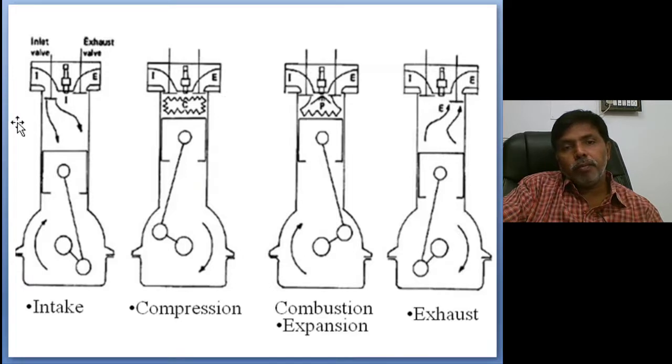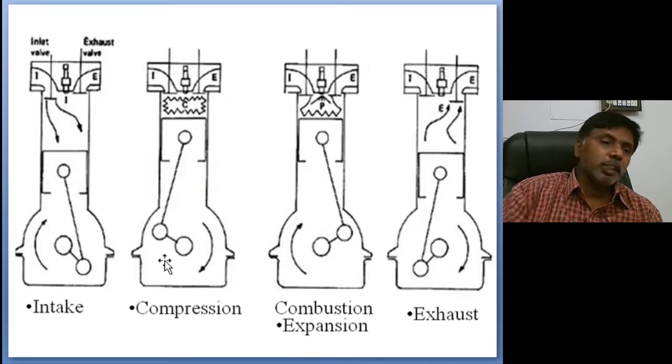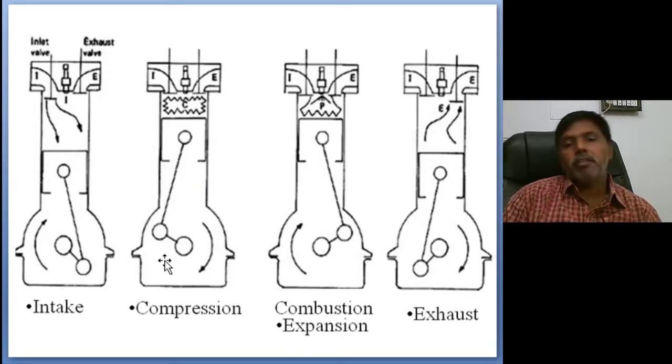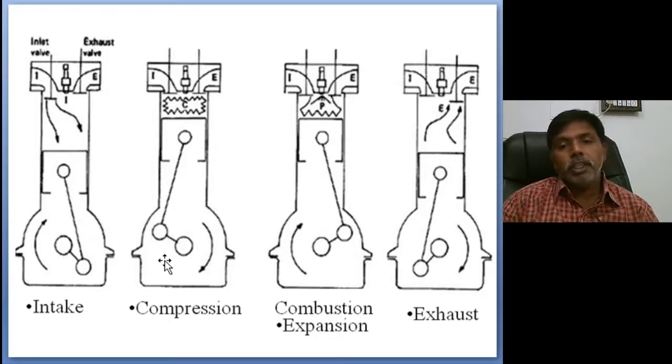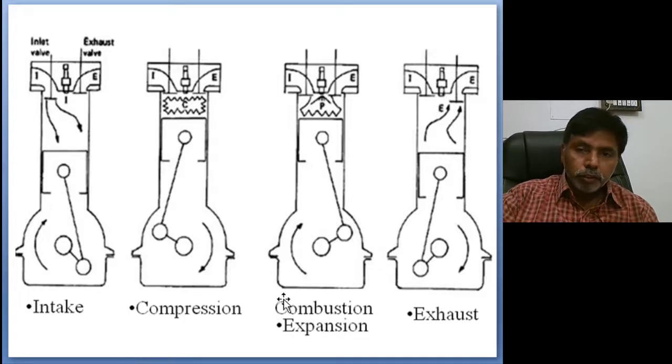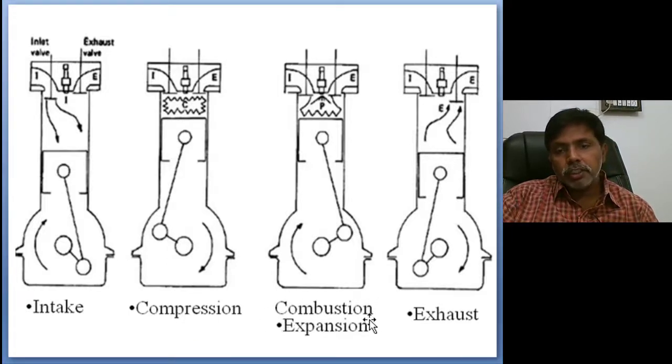Next, as we already explained over the last 5 lectures, the cyclic operation involves intake, compression, combustion, expansion and exhaust. These are the 5 processes involved. In this unit we will discuss only combustion, not the others. The others were already discussed in the last unit. So how is the combustion taking place?